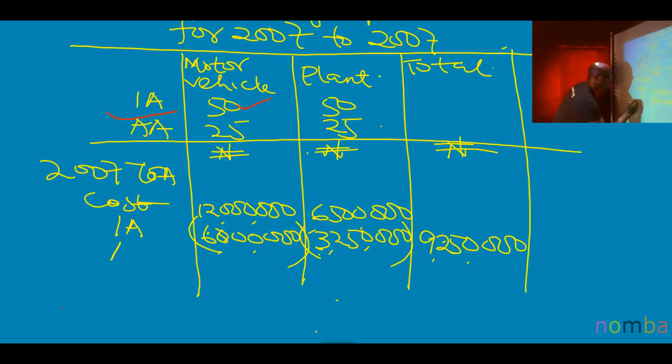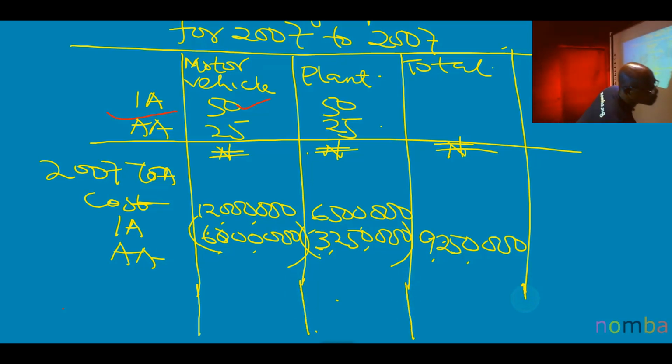Next, you say AA, annual allowance. What is annual allowance? The allowance that is granted every year. And how do you compute the annual allowance? Refer to the formula I gave you. But here, it is cost minus IA. The balance is divided by N. Remember what N is. N is the expected life of the asset.